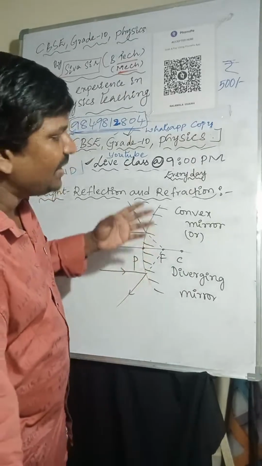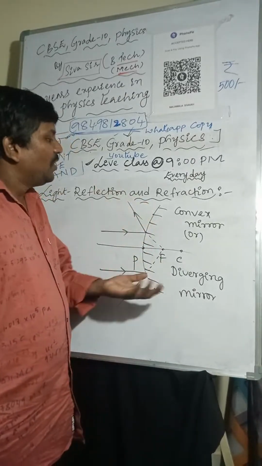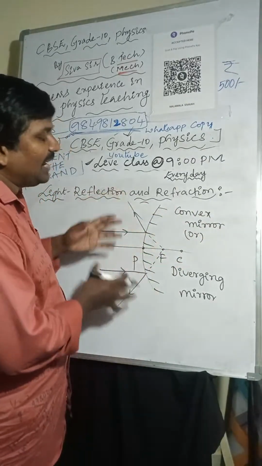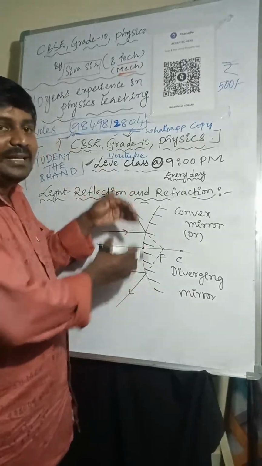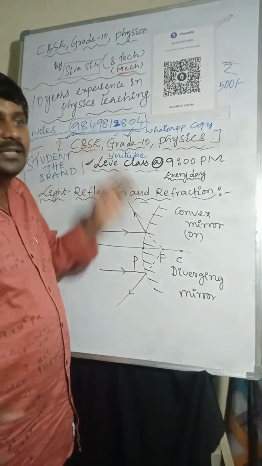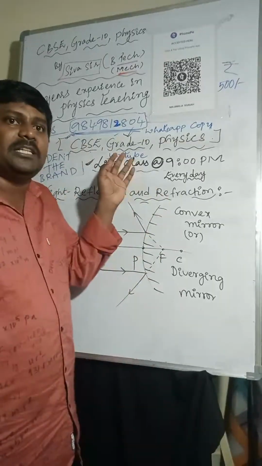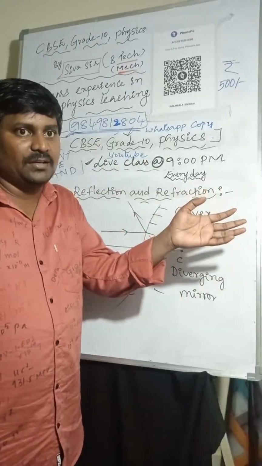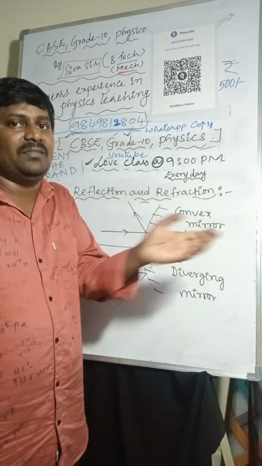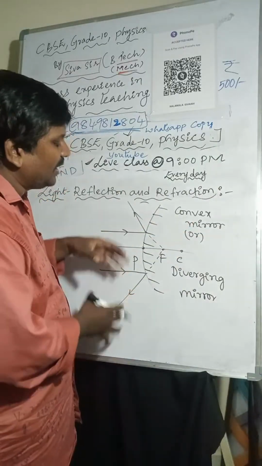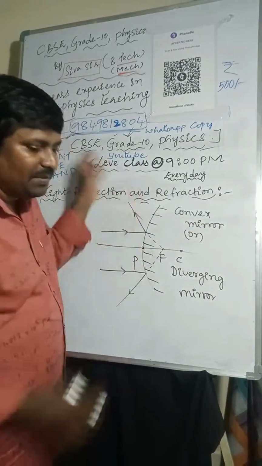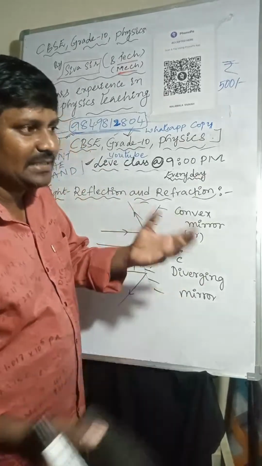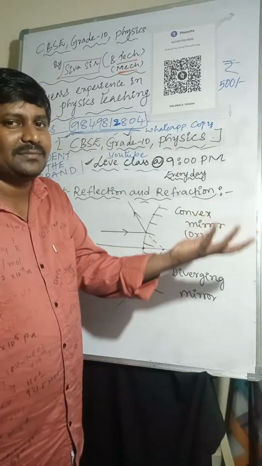Sir, why are you saying a convex mirror is a diverging mirror? Why can't you say only convex mirror? Because whenever light rays are incident on it, they move away from the principal axis. After school or college, you are moving away from the institution, going home. That is diverging. Here also it is the same thing. If two best friends have a clash, they move away, diverging.